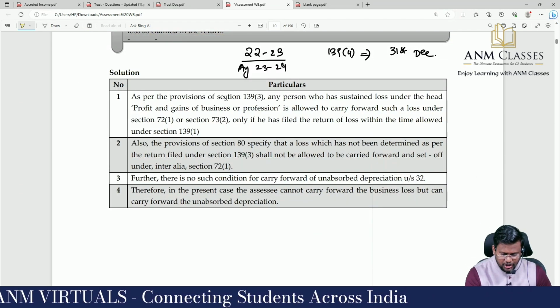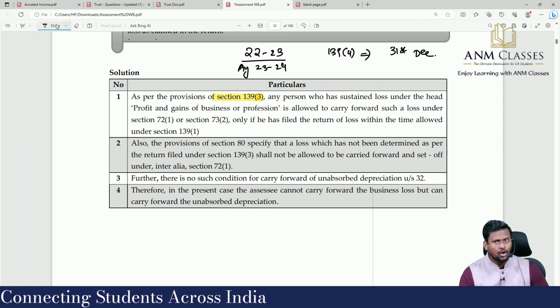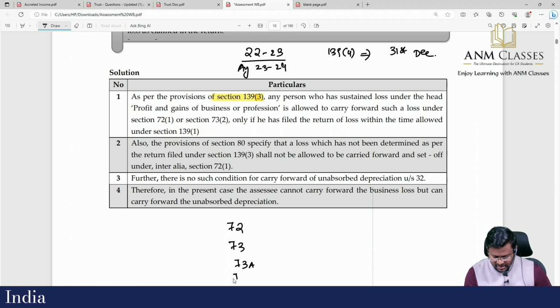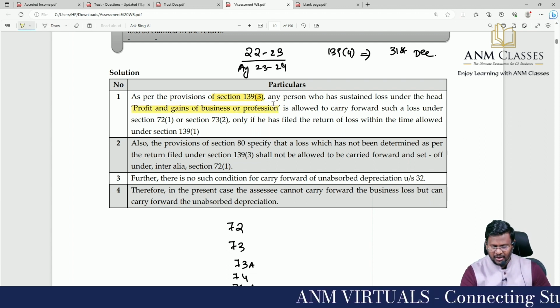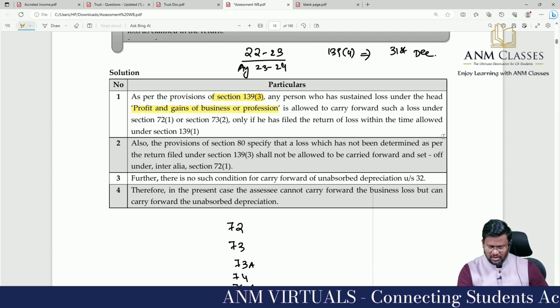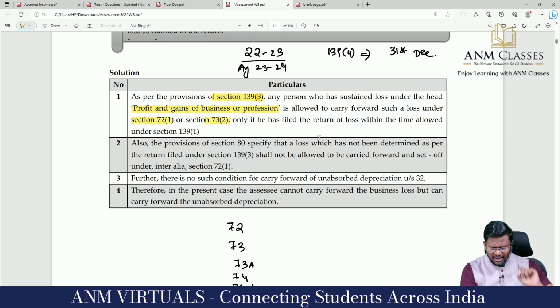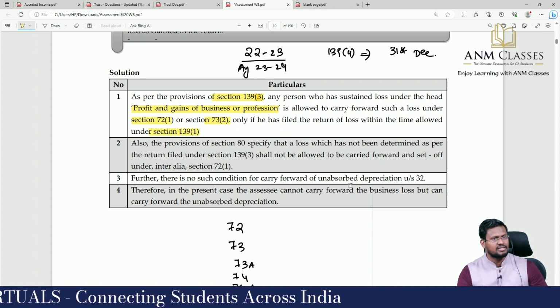Sir, as per the provisions of 139 subsection 3, what is 139 subsection 3? Loss return. We are having any loss sustained under section 72, 73, 73A, 74 and 74A. Correct? Any person who has sustained loss under the head profits and gains of business or profession is allowed to carry forward such a loss under section 72, 73 only if he has filed the return of loss within the time allowed under section 139 subsection 1.